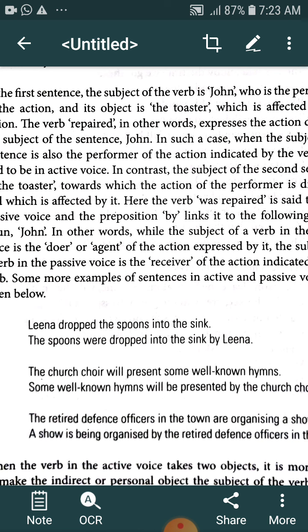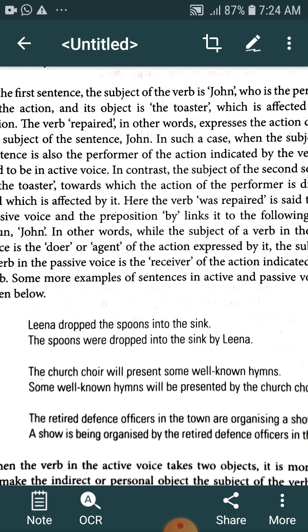The spoons are plural, that's why we have used were. And then dropped: we have to use the past participle of the verb, that is dropped, into the sink by Lina. The subject of the first, active sentence becomes the object of the passive sentence, and that object is linked by the preposition by.